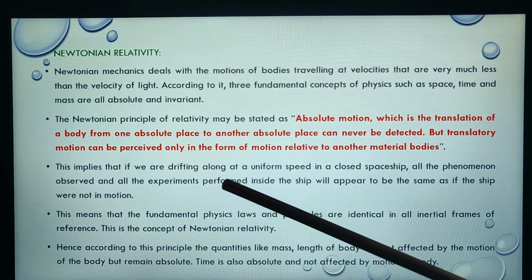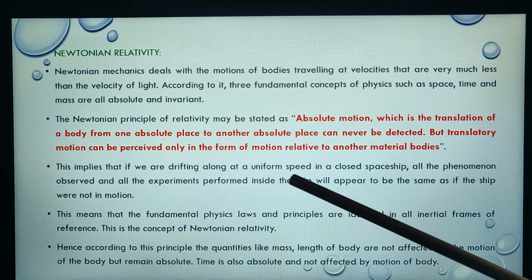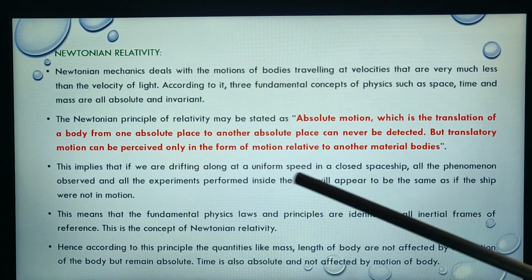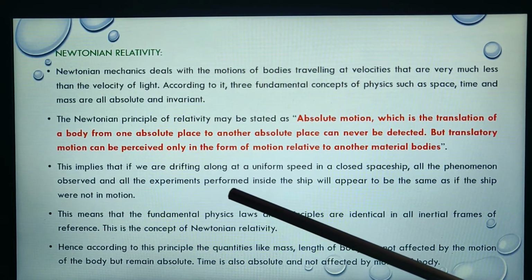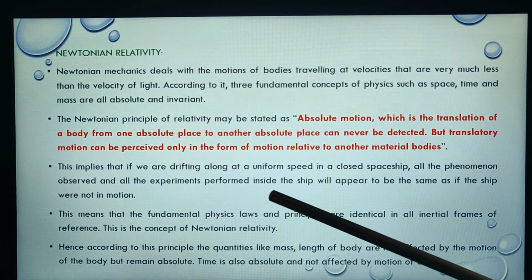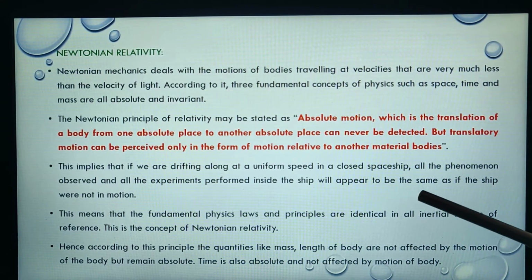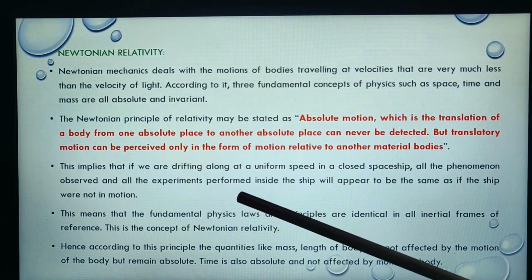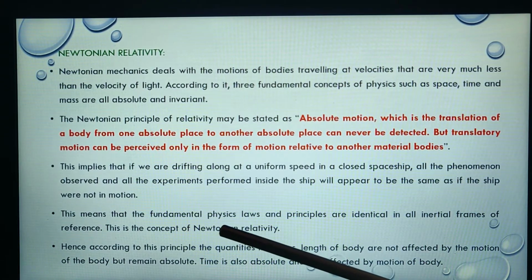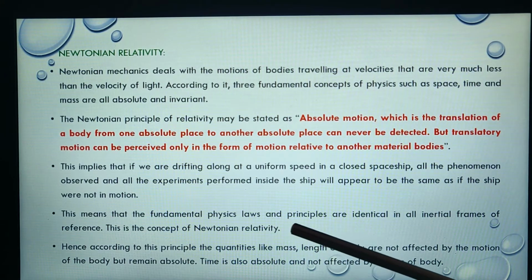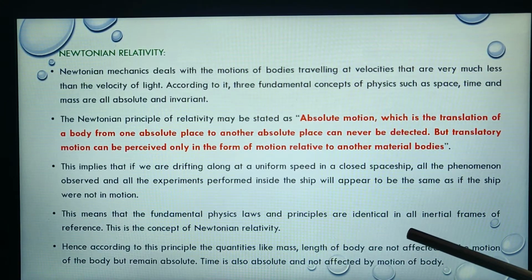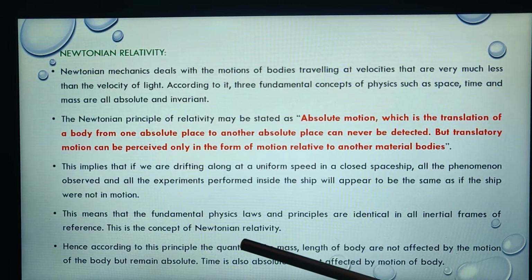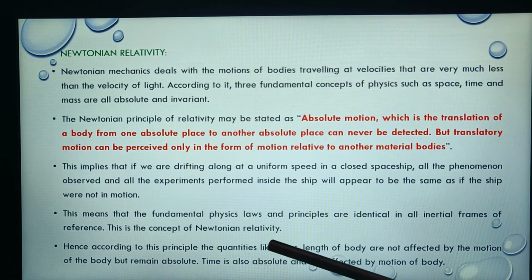This implies that if we are drifting along at a uniform speed in a closed spaceship, all the phenomena observed and all the experiments performed inside the ship will appear to be the same as if the ship were not in motion. This means that the fundamental physics laws and principles are identical in all inertial frames of reference. This is the concept of Newtonian relativity.